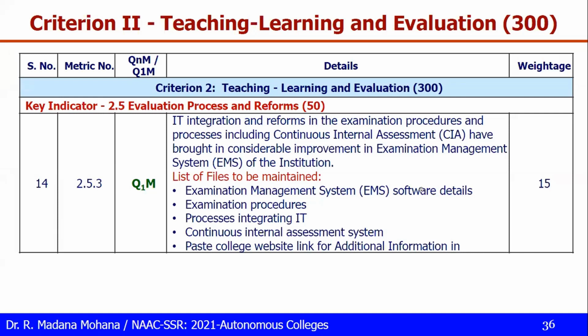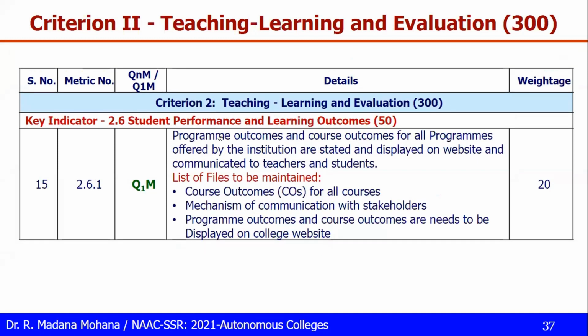Here, examination management system software details along with PO invoice, their sample screenshots and the manual you have to maintain. One document: examination procedures and rules and regulations, then processes integrating to this examination software, continuous internal assessment, the evaluation pattern guidelines, how this will be incorporated into your IT, then paste college website link showing this information. So this is qualitative, no SOP and no data template for this.